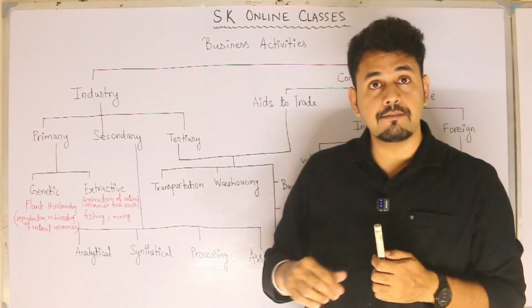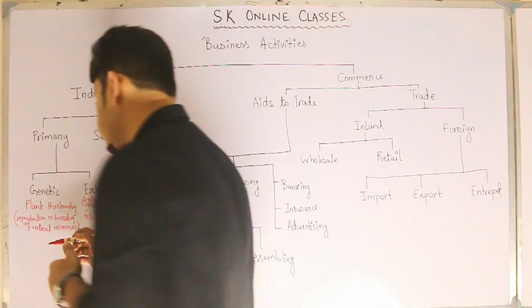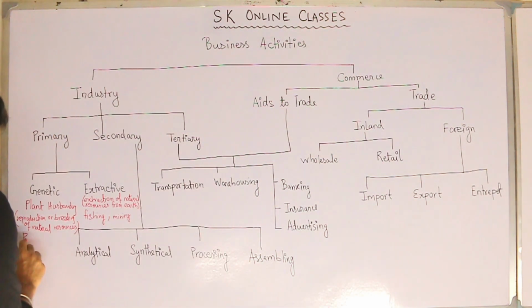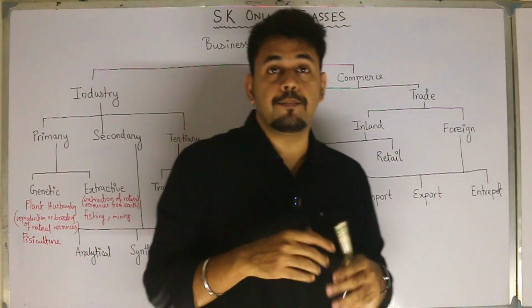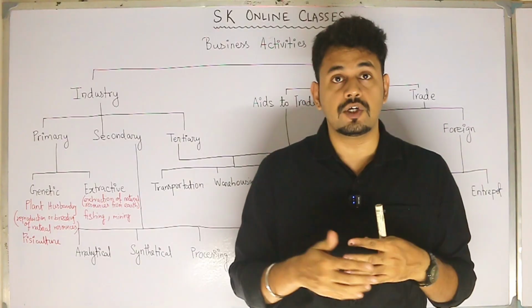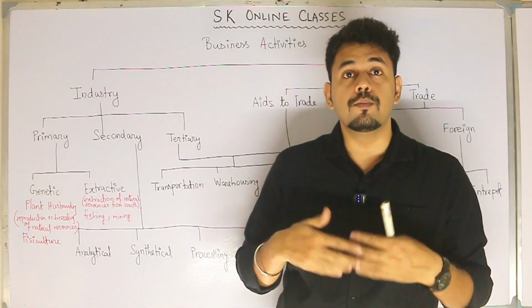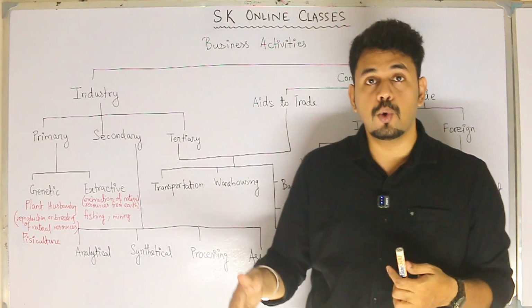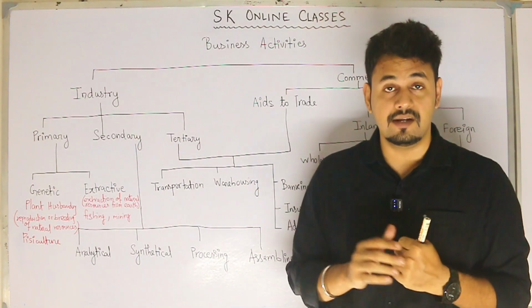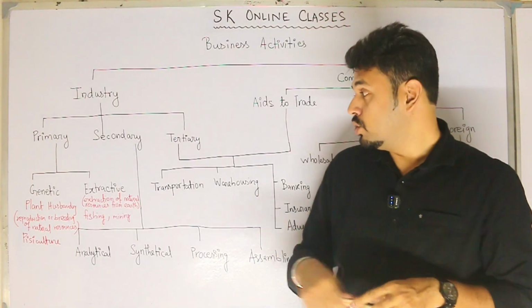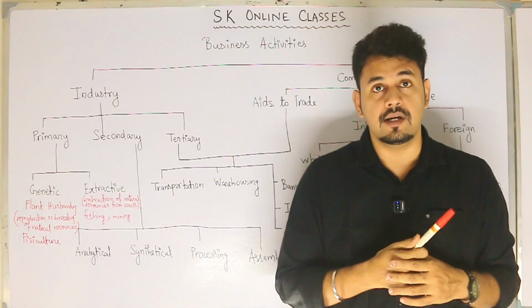I can give you another example for explaining this: pisciculture. Pisciculture is another example, where you create artificial ponds and there you put some fish. Those fish reproduce more and more fishes. So those are examples of genetic industries. I hope with this the concept gets clear. So we move on to the next industry, that is the secondary industry.